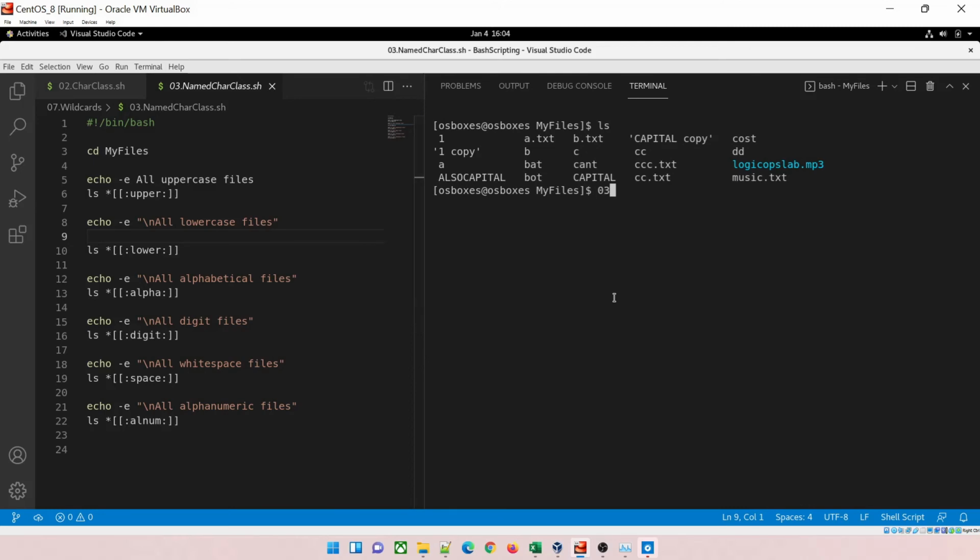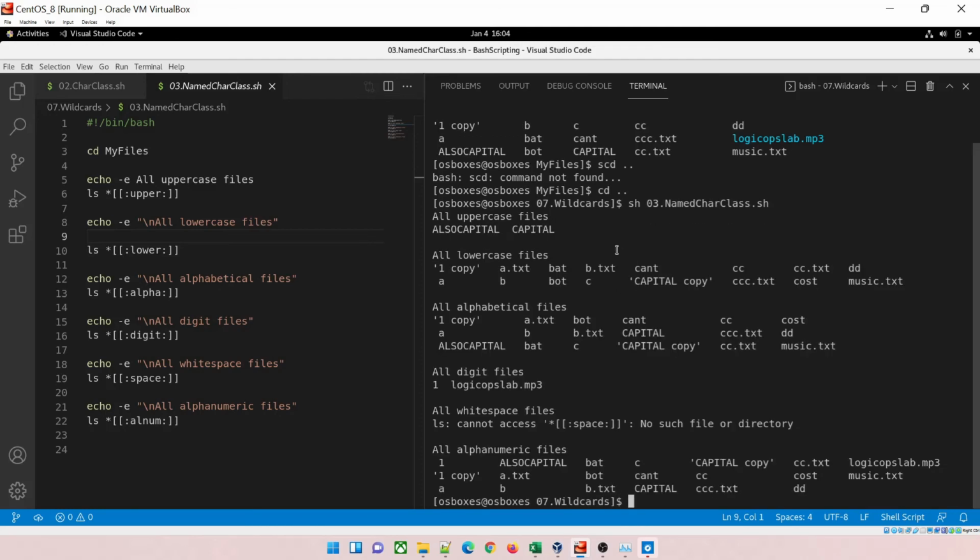So if I run this, 03, sh 03, hit tab, I think I'm in the wrong folder, so I have to go back, cd back, perfect. And then what I have to do over here is, sorry, it has to start with sh 03, and you can see this is the result.